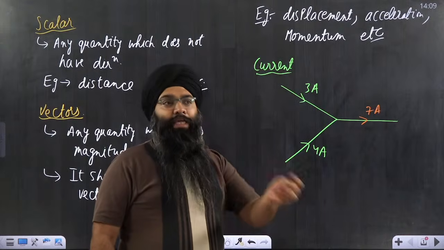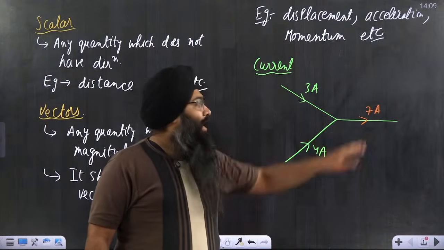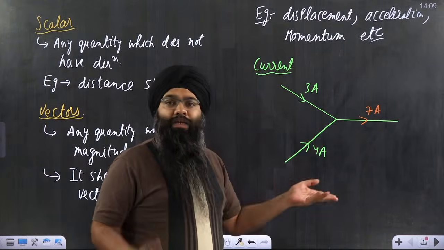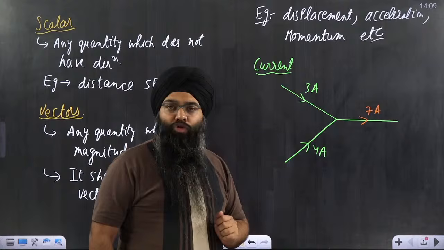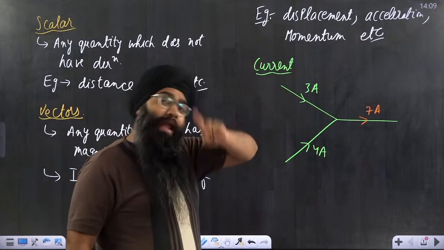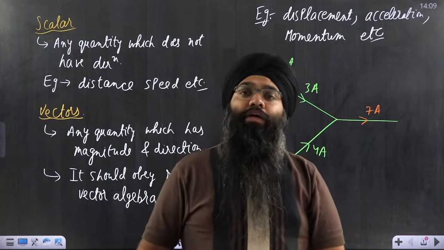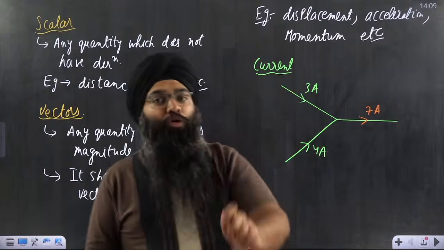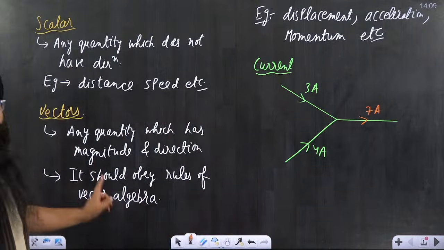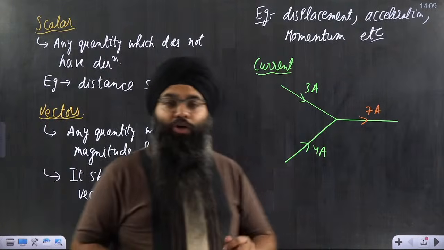Magnitude is there, direction is there, but still you are obeying scalar laws of addition. You are adding these two currents using scalar algebra, not vector algebra. That is why current has magnitude and direction, but still it is not considered a vector. It will be considered a scalar, because it does not obey the rules of vector algebra. I hope this point is clear to you.